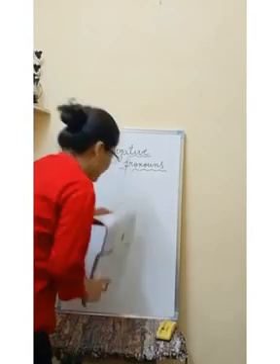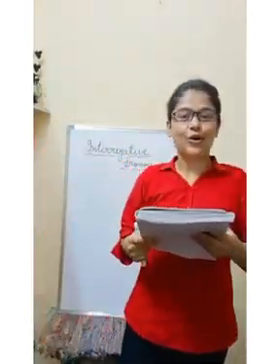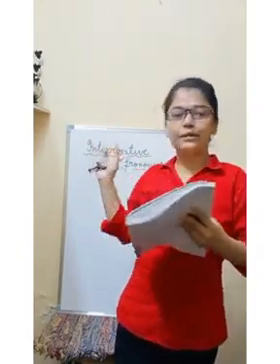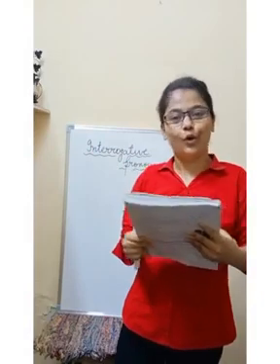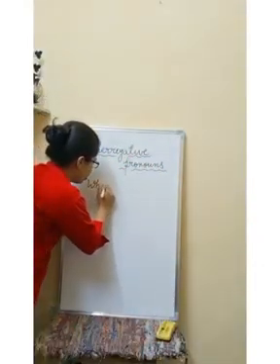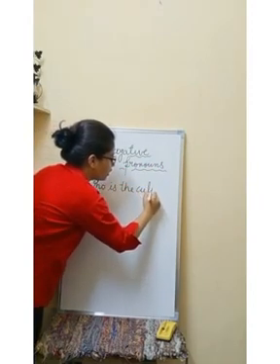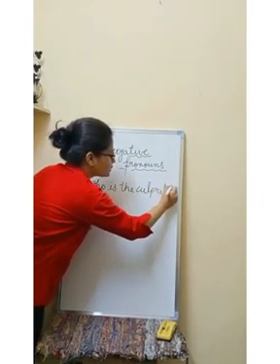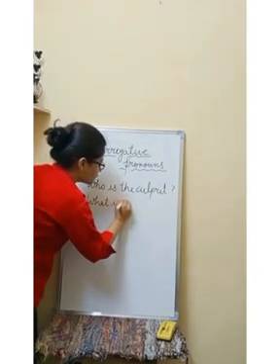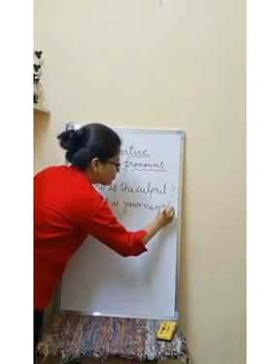I will tell you the examples. The pronouns used to ask questions are called interrogative pronouns, as you all know. So I'm going to give you some examples here to make your concept more clear. If I say, who is the culprit? What is your name?